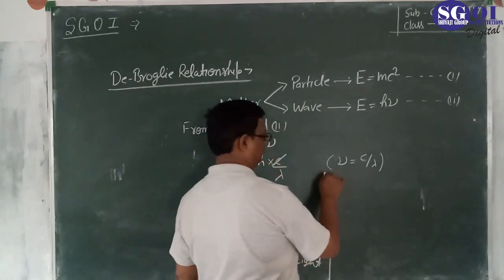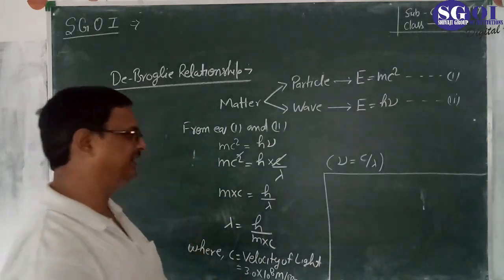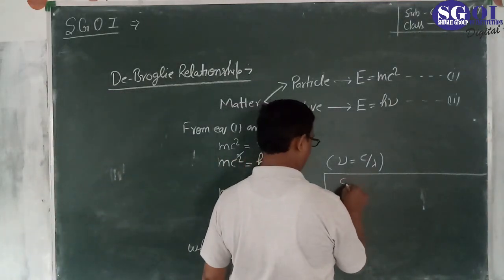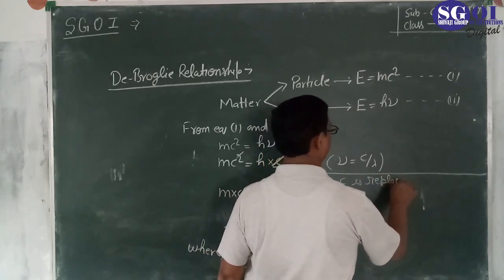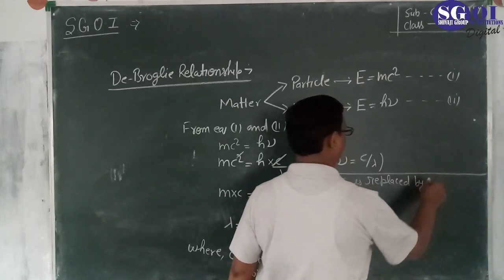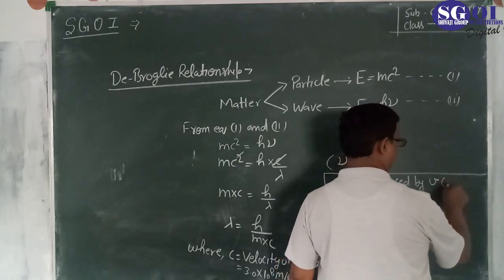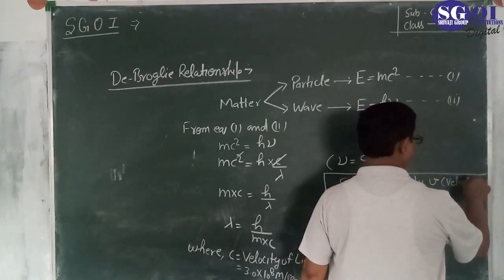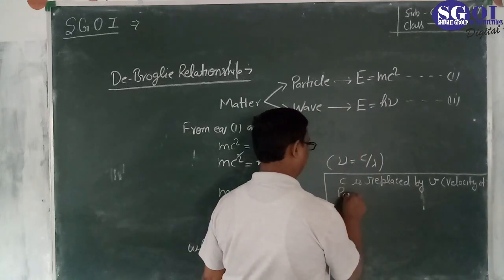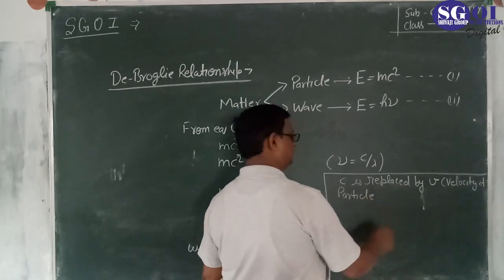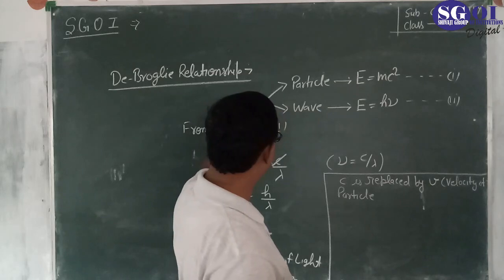Now, the velocity of light c is replaced by v, the velocity of the particle. Why? Because both particle and wave are treated as the same.